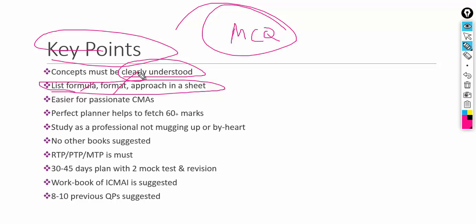You can see how the learning curve chart looks, that also can be drawn. A break-even chart format can also be listed on a white sheet. Along with that, you also need to list how you approach those things in a sheet so that it becomes easier for you to glance at least twice a day. This I already told you guys in my previous video.